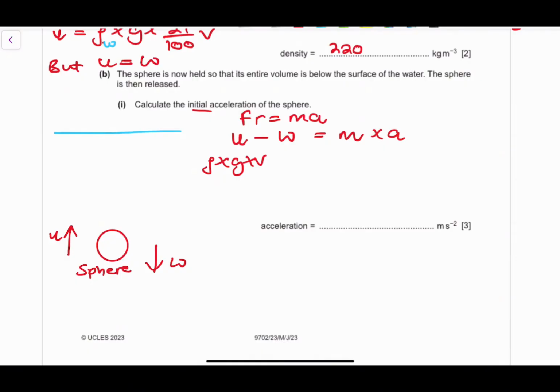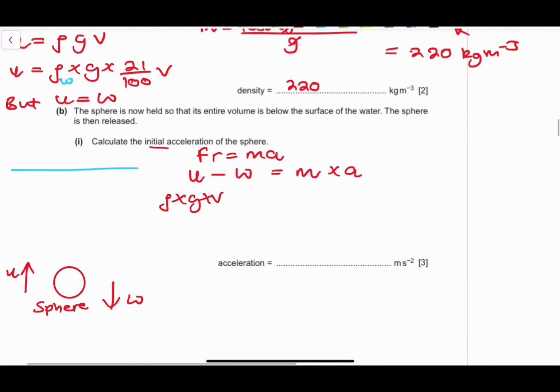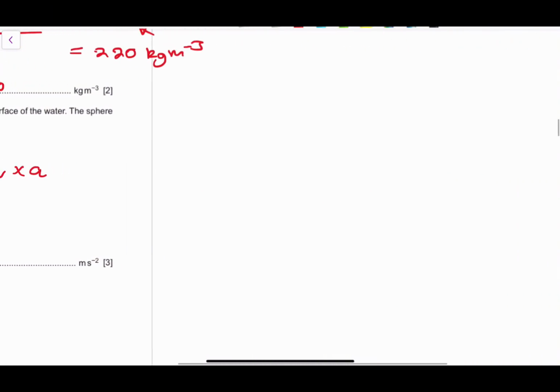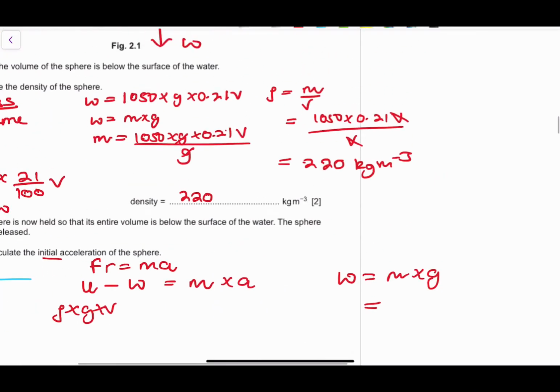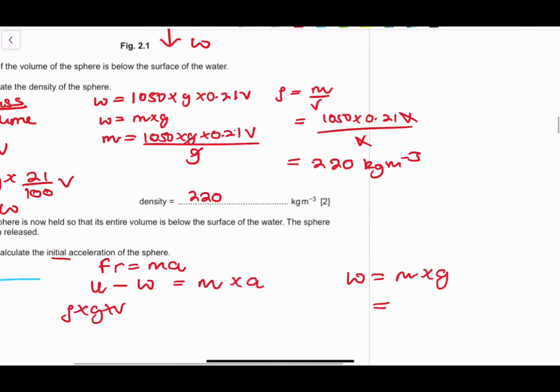But how do we calculate the weight? Well, we know that this thing is acting upwards, right? We know that weight, okay? We know that weight is equivalent to the mass multiplied by the value of g. But the mass, we already have it. We've already calculated the mass from this expression, right?